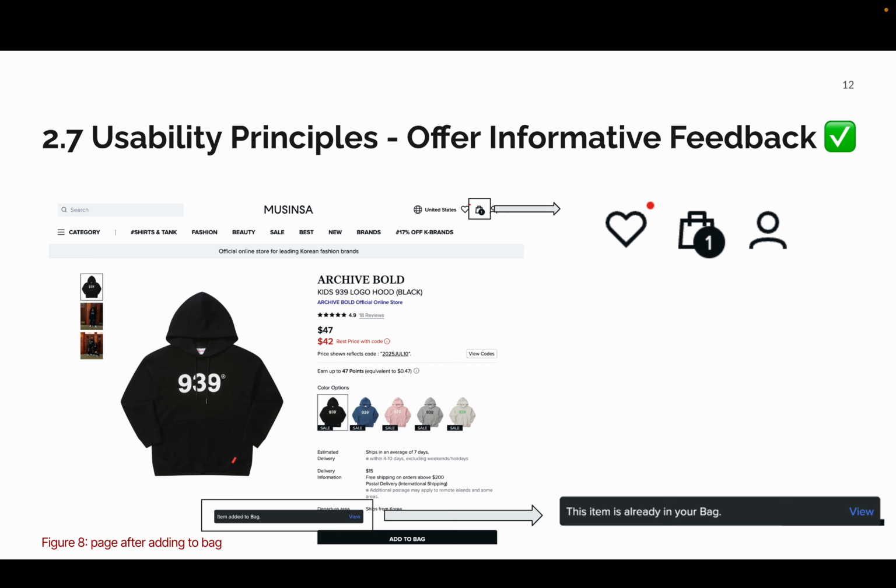Second, a confirmation message appears at the bottom of the screen saying item added to the bag with a view button. These actions are great examples of timely and clear feedback. They assure users that their interaction was successful, keeping them informed and reducing confusion.